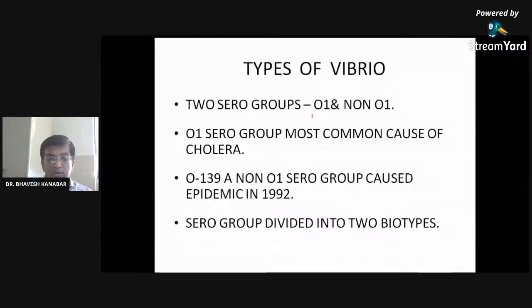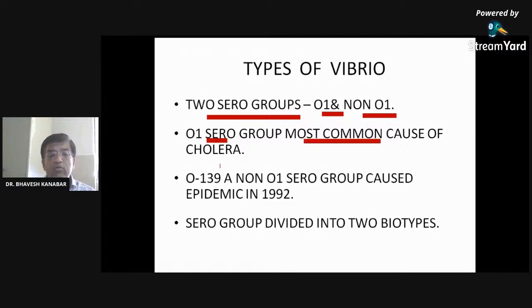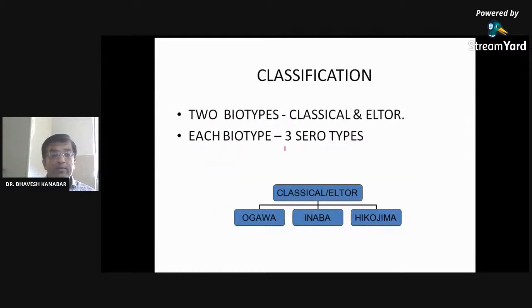Types of Vibrio, you know very well. Two groups, two serogroups, O1 and non-O1. The O1 serogroup is the most common cause of cholera, and O139 is a non-O1 type that caused cholera in 1992. The serogroup has also been divided into two biotypes, classical and El Tor. I have told you previously to remember this, classical and El Tor.